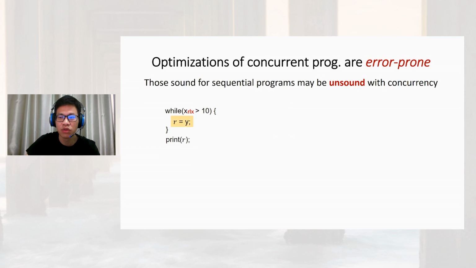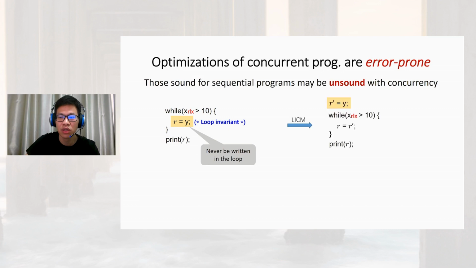For this program, we find that y will never be written in the loop. So the read y to the register r is a loop invariant. Loop invariant code motion will allocate a new register r prime to save the result of reading y, and then replace the read y in the loop with the value in r prime. Such optimization is correct for sequential programs, but may be incorrect for concurrent programs.